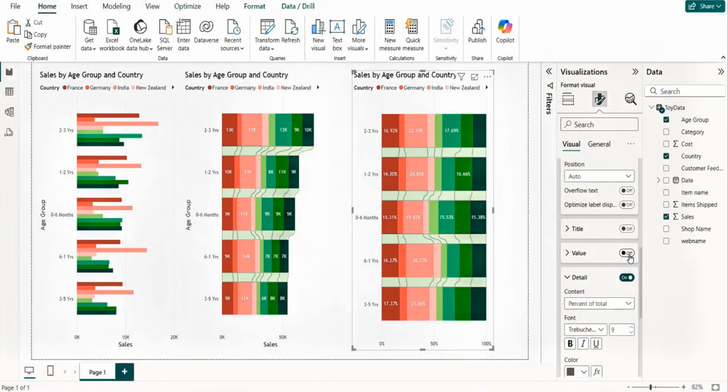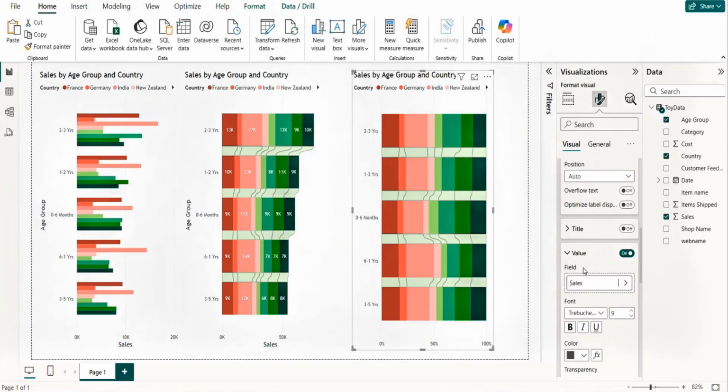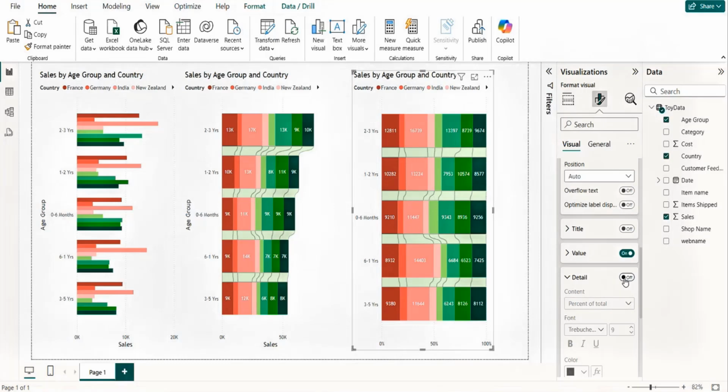If I click on the value also, let's click on the value, and sales is there, and let me just turn this off. You see that right now I see the values, the same thing. This is where we have the whole number, but this is in the K format. Okay. So I have this here.